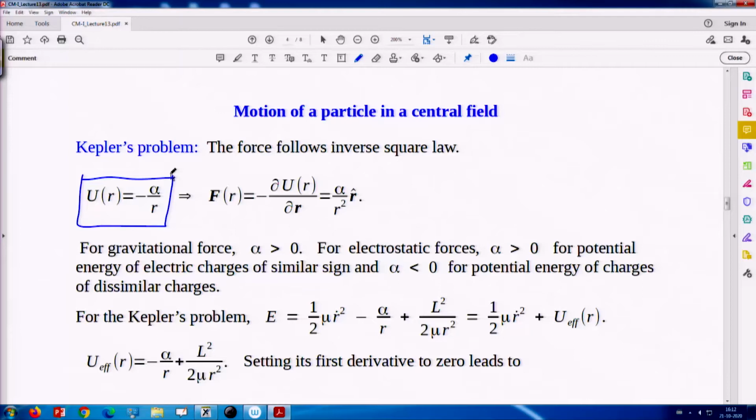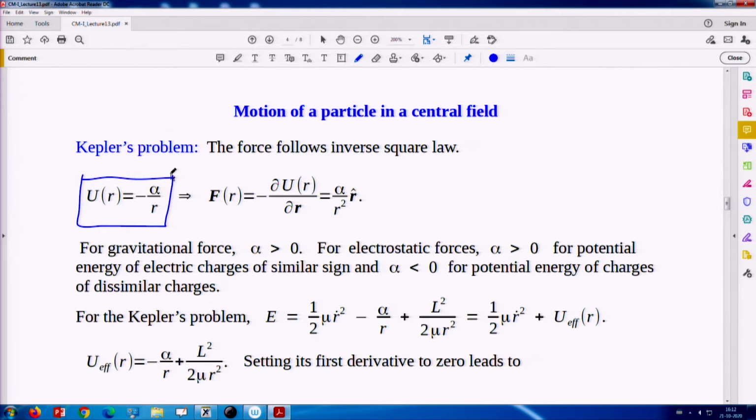Good day. We will continue with central force field, and now we will consider a specific potential energy. Our potential energy is 1 upon R type. In Kepler problems, we consider planetary motion.